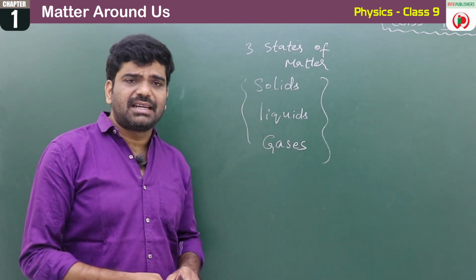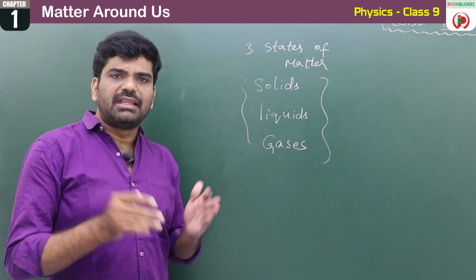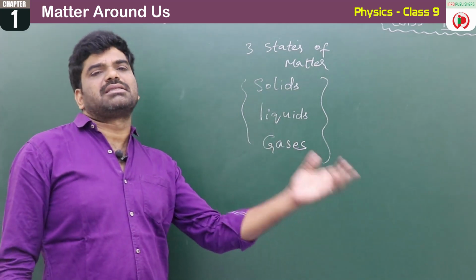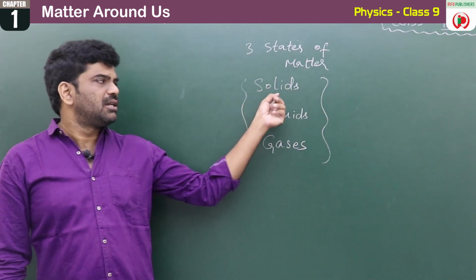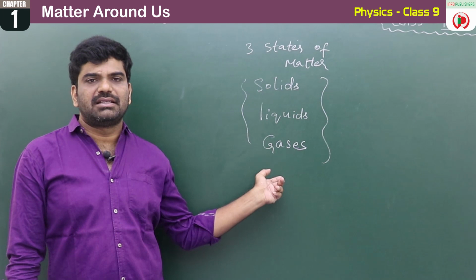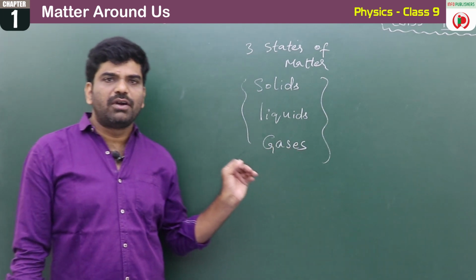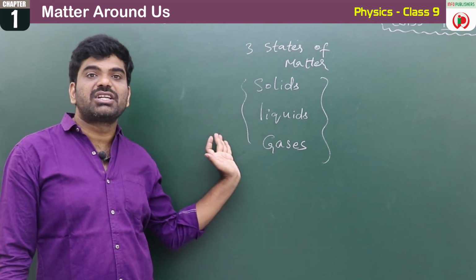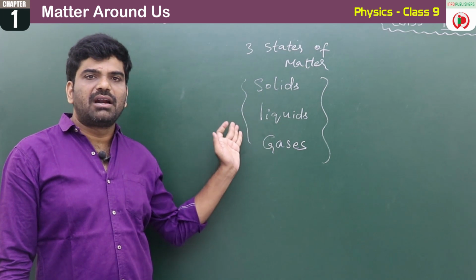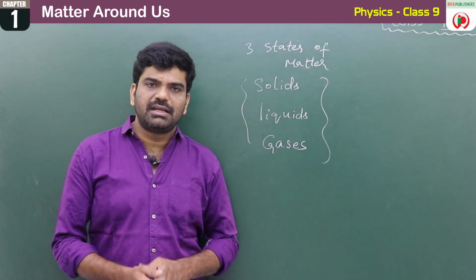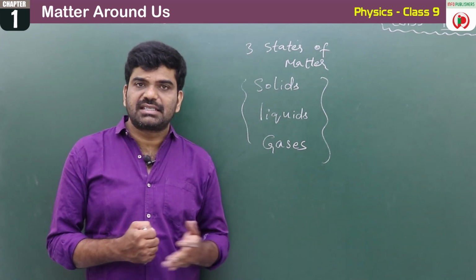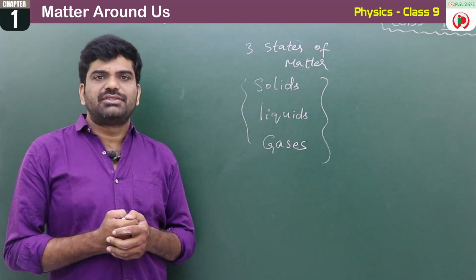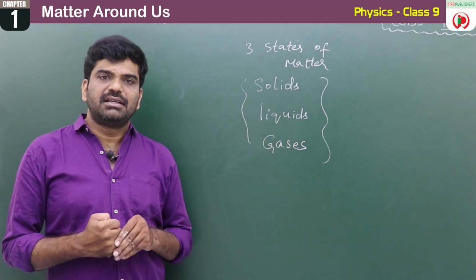That means the matter is divided into three states. Everything is made up of matter. Either it might be solid, it might be liquid, or it might be gas. So in this lesson we are going to learn about the states of matter, the properties of matter and conversion of matter, from solid to liquid or liquid to gas. So here you can see there are certain changes. Those changes are physical changes and chemical changes.